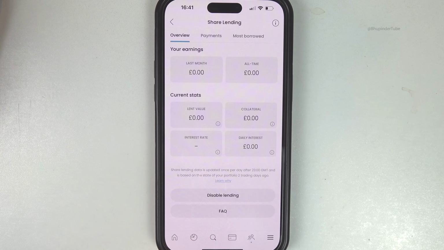And if in the future, for example, you see that the risks of lending your shares are going up, you can come here and disable lending. Just bear in mind, it might take a few days to get your shares back.